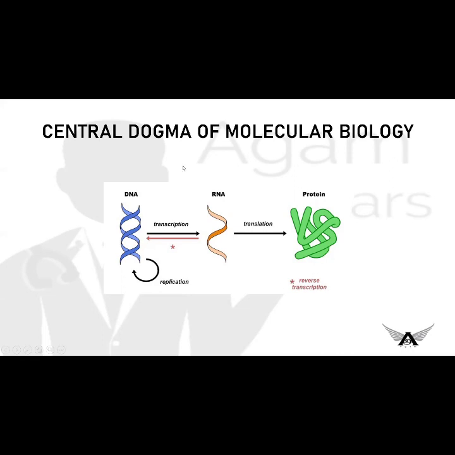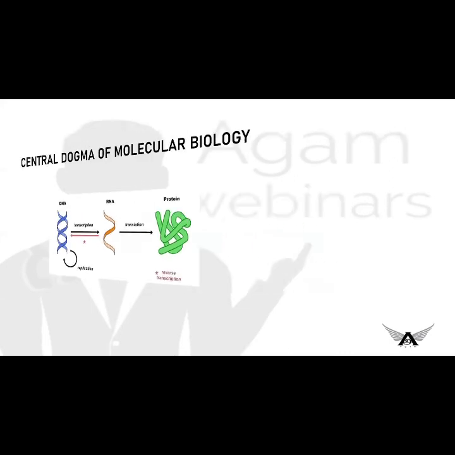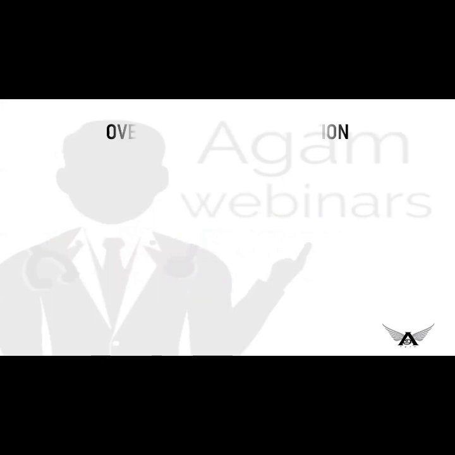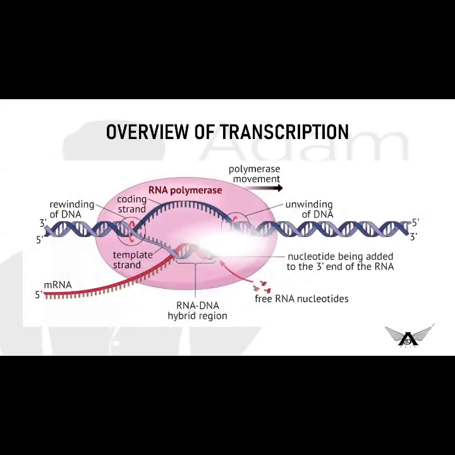Okay. Now we'll have an idea of what transcription is, so that it will be easy to understand. The main enzyme involved here is DNA dependent RNA polymerase. As we are going to produce RNA from DNA, the enzyme is DNA dependent RNA polymerase. When this RNA polymerase finds the initiator sequence or promoter sequence, the RNA begins to synthesize.